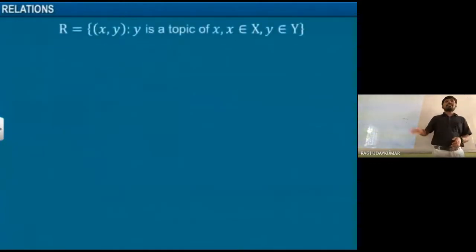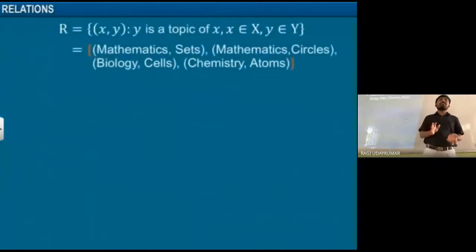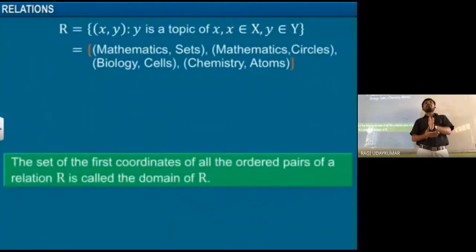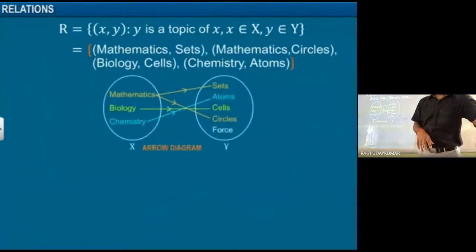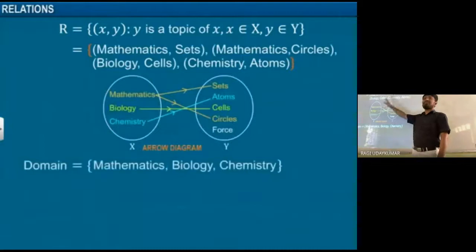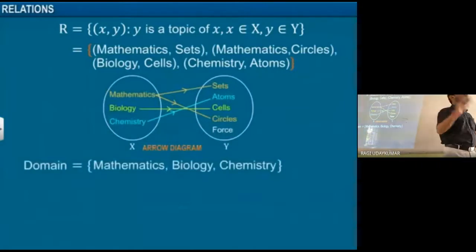Now let us consider the one problem we have discussed: x comma y, where y is the topic of x. The set of the first coordinates of all the ordered pairs you get is called the domain of that particular relation. What is the domain of this situation here? All the first elements should be taken into consideration. Here is the relation. What are the first elements? Mathematics, biology, chemistry.